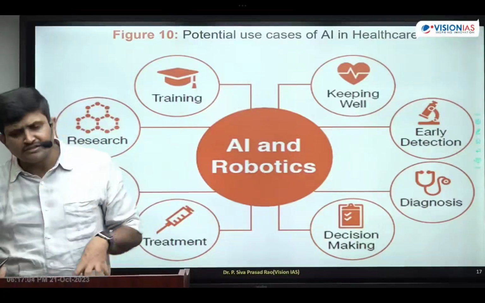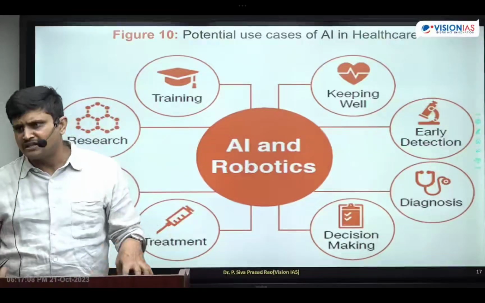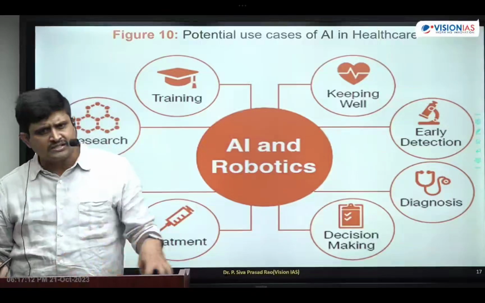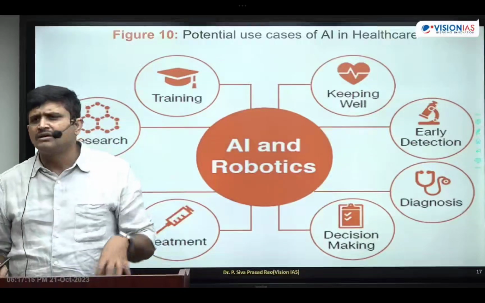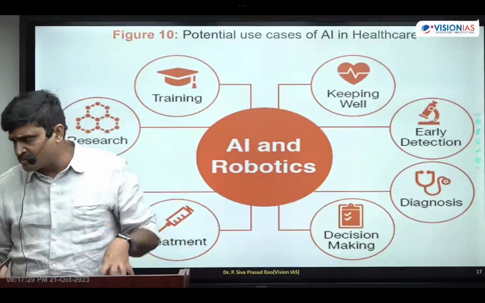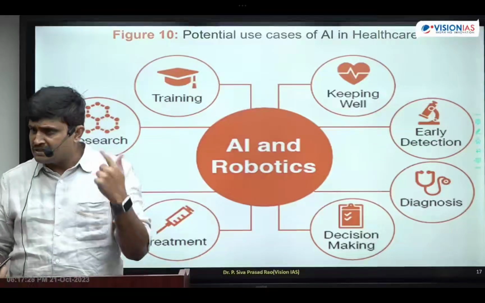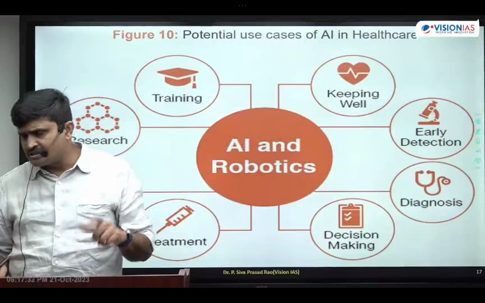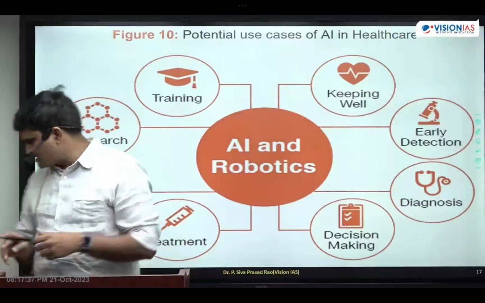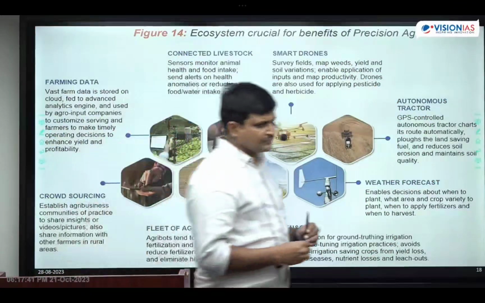Challenges, I will tell you that. Generally we can write challenges because we just started implementing robotic technologies in this sector. Challenges and limitations are the practical problems that we face. What are the hypothetical problems that we are going to face? We have to discuss at the last. At the last, I will give the challenges of artificial intelligence that we face in India, students. Okay, robotics related things. Next one is artificial intelligence in agriculture sector.